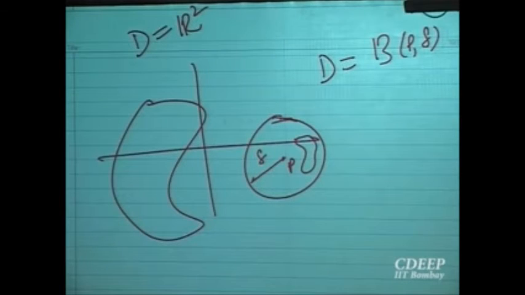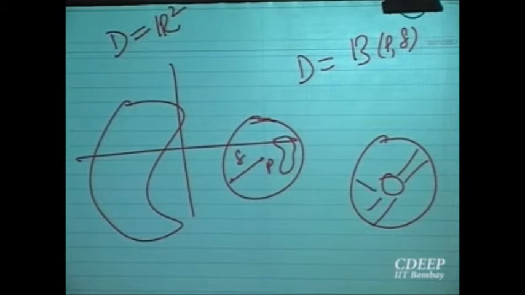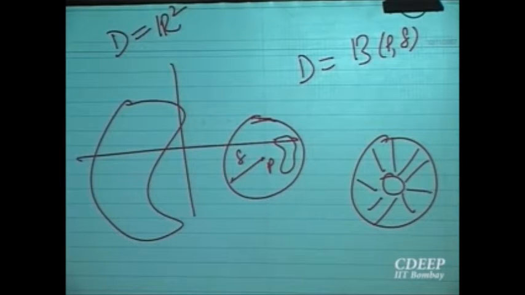So that is also simply connected. Now let me modify that ball. Let us take the annulus ring. The shaded portion is the domain D, the annulus region.